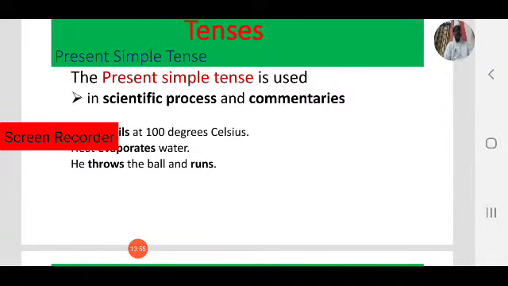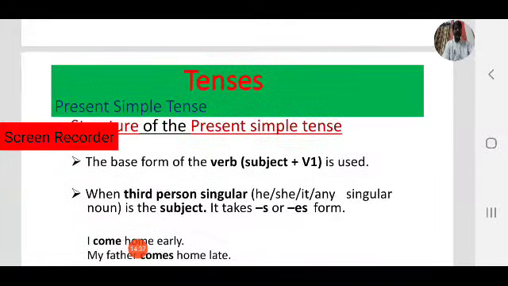So to indicate present state, we use simple present tense. Next, habitual actions or daily routines, we use simple present tense. Next one, scientific process and commentaries, also we use simple present tense. And universal truths, the sun rises in the east, that is a universal truth. So in expressing universal truths, we use simple present. So let us focus on structure. Now we have seen the uses of simple present tense. Now we focus on the structure of the simple present tense.